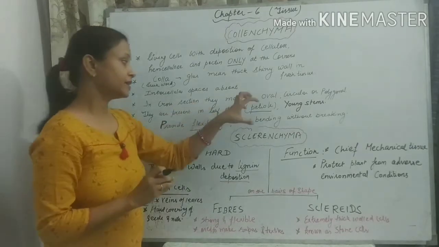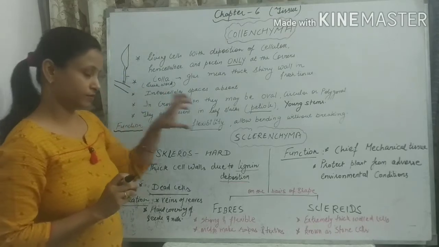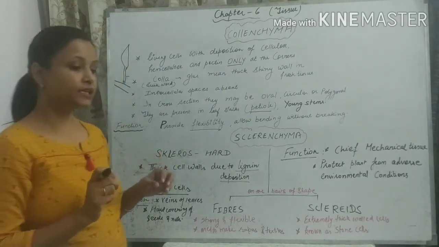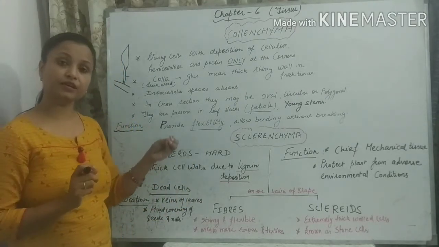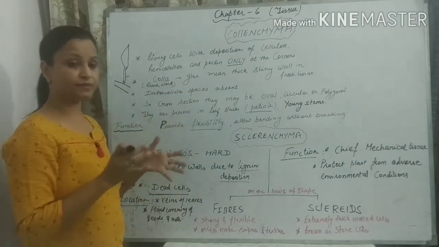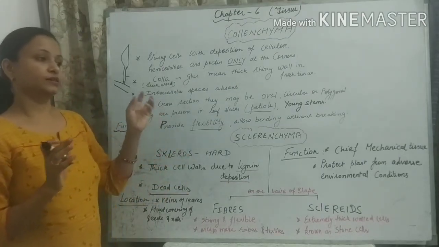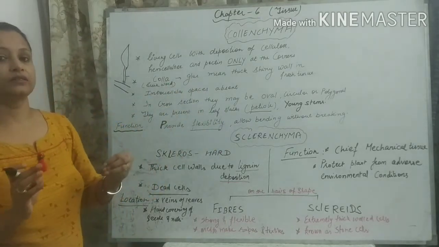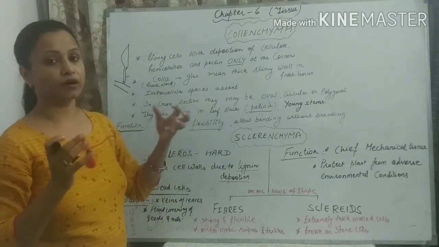What is the importance of this tissue being present in this kind of location? Because they generally provide flexibility. The main function of collenchyma is to provide mechanical strength. Mechanical strength means they provide flexibility to the plant so that the plant can bend when there are adverse environmental conditions, when there is a strong wind or rain.